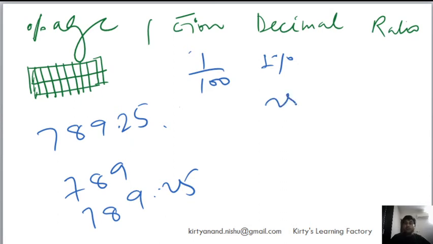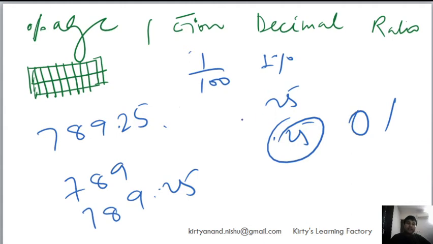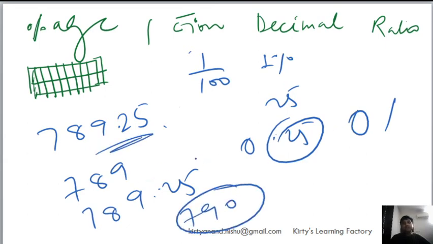If it were a small number like 25, I agree that 0.25 is 1% of 25, and in that case I have to write 0.25. But in this case, I can even say that 790 is equal to 1% of this number, depending on what type of question I am solving and what the answers in front of me are. But the reason is this: hide these two digits, and whatever you get is 1%. Hide one digit, whatever you get is 10%. That's the rough estimate of finding 1%.